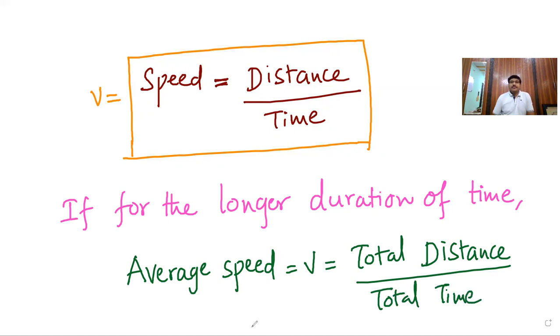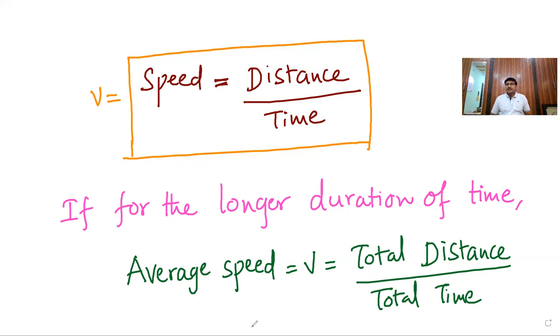Speed is simply distance by time. But if the duration is a very long time period, then we can take the average speed, and that average speed is nothing but total path length, complete total distance traveled within the total duration of the time.